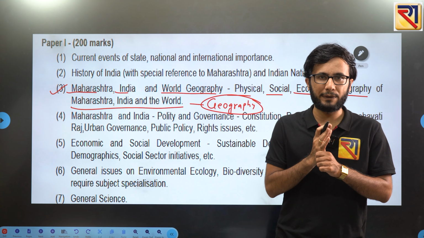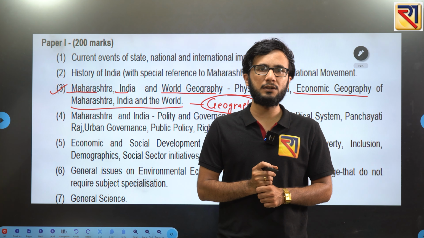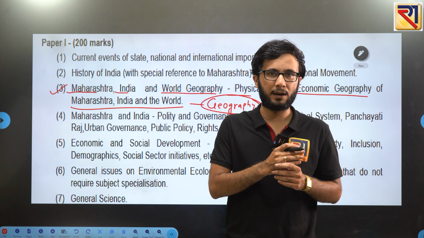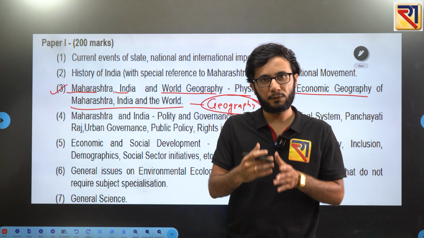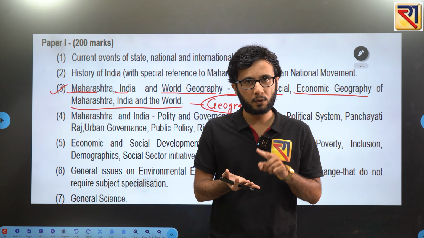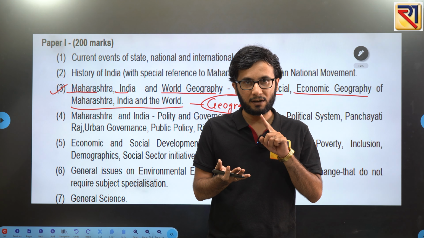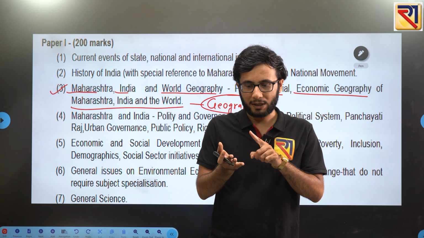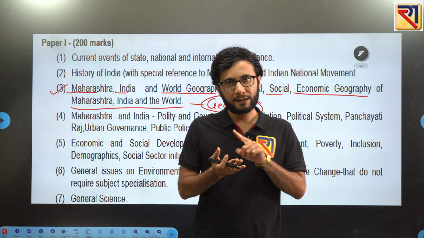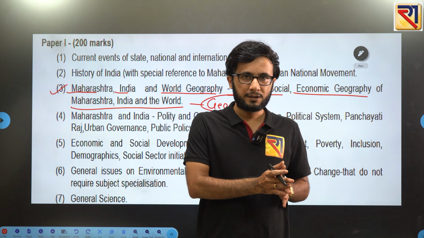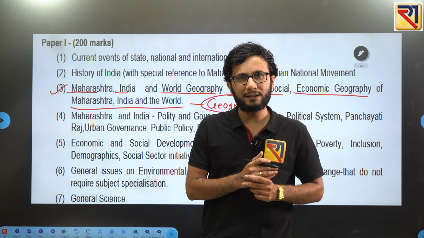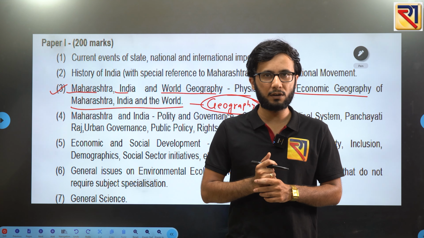Now exactly what is this physical geography, or what is this economic, or what is this human geography? When we talk about the physical part of geography, physical geography is related to physiographic features all over the world. Or if you are reading about India or Maharashtra, then in that specific zone, where are different volcanic mountains, where are different earthquake vulnerable regions, what are the different types of mountains, what are the different types of plateau, what different rivers are flowing in different parts of the world, and similarly different rivers flowing in different parts of India as well as Maharashtra. So all these belong to the physical features of geography.